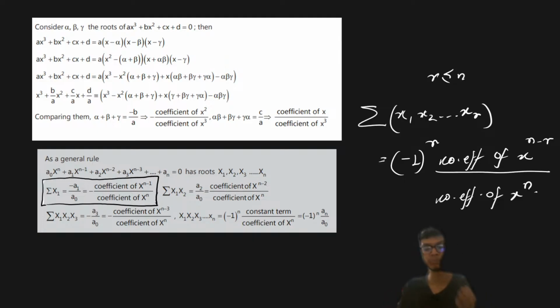If you are asked simple questions about the summation of the roots taken 1 at a time, the summation of the products taken 2 at a time, or the products taken 3 at a time, that is how we approach these kinds of problems. I hope this is clear to all of you. Please let me know in the live chat, is this clear or not?